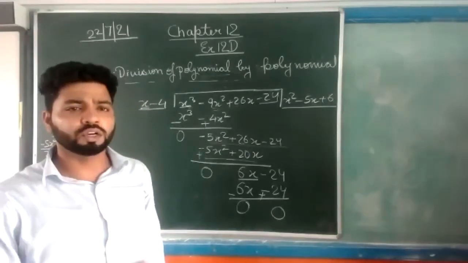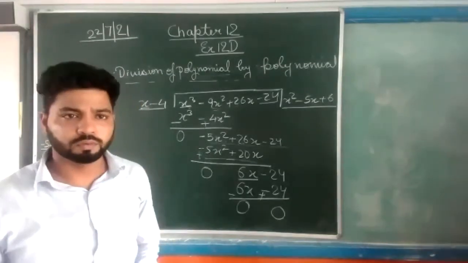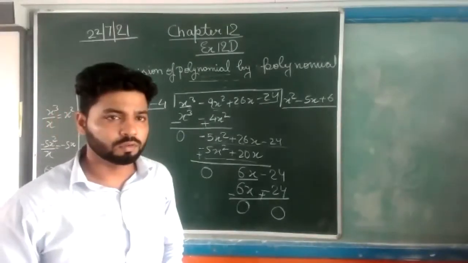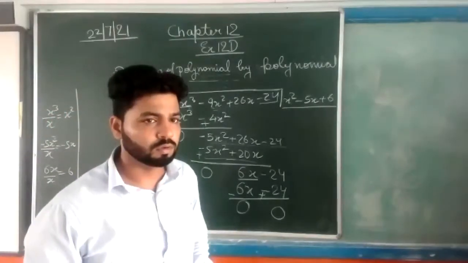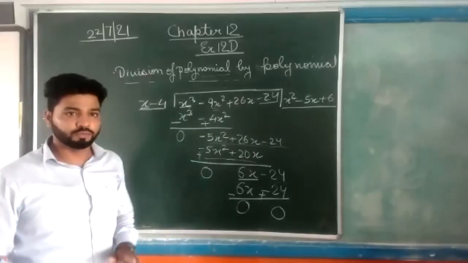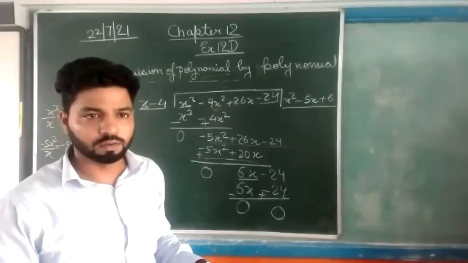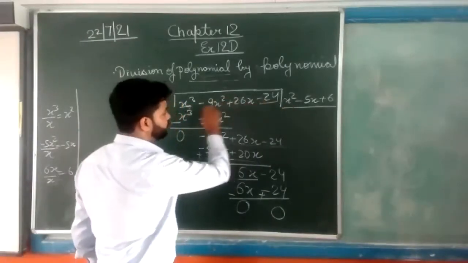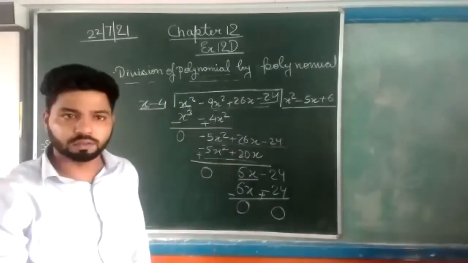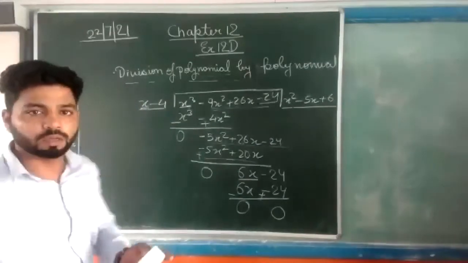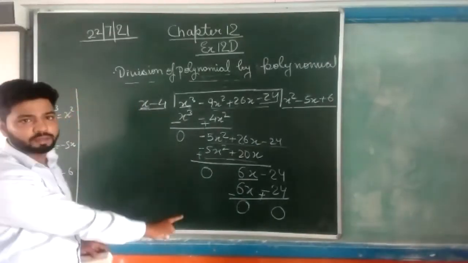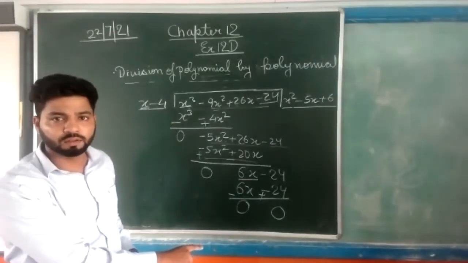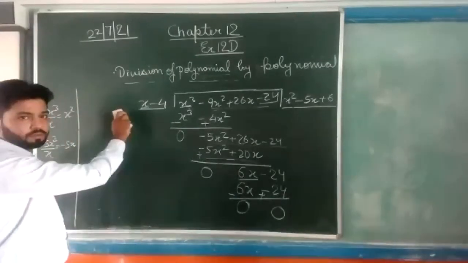Dividend is equal to divisor into quotient plus remainder. You don't need to write the formula here. I was just asking you. Sir, for our convenience, can we check if our answer is correct? For your convenience, if you want to check, you can check by multiplying this divisor into the quotient. If the dividend comes, that is correct. Okay. Now, is anyone having doubt in this? No doubt. I am rubbing this.